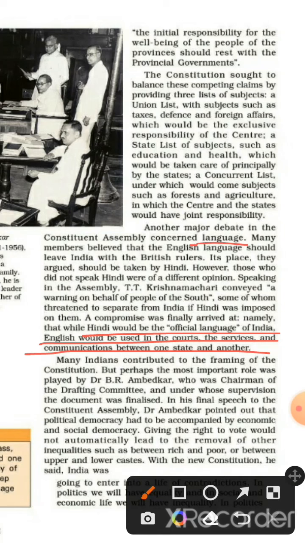So many Indians contributed to the Constitution, but the most important role was played by Dr. B.R. Ambedkar, who was the chairman of the drafting committee of the Constitution.